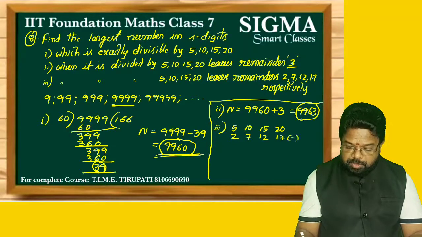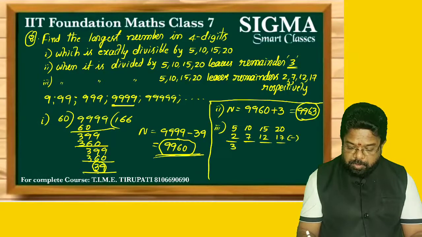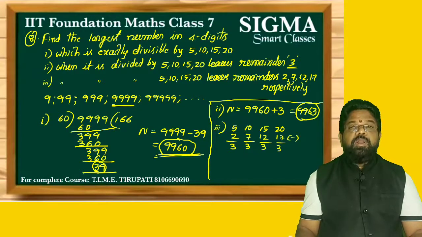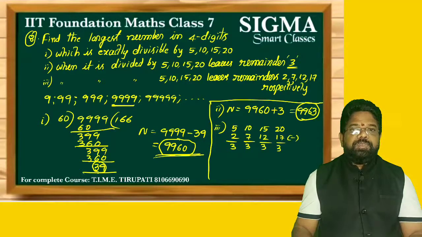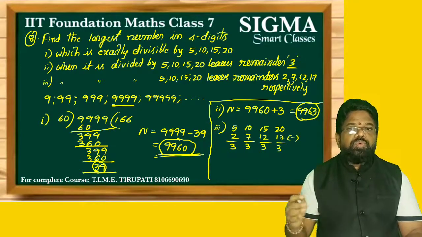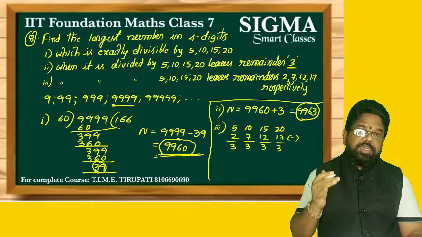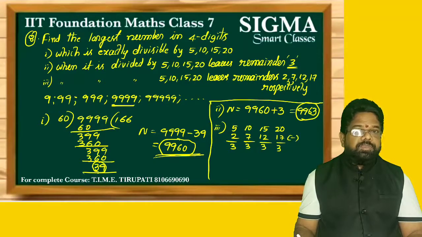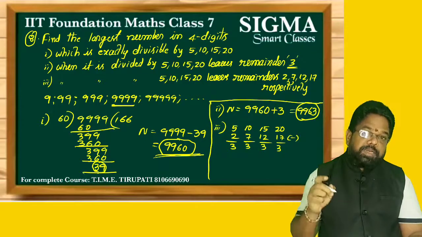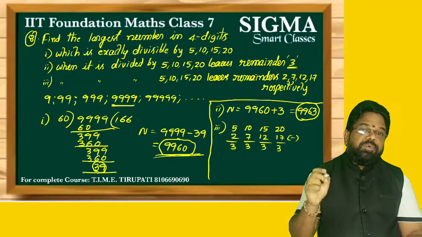Now take the difference of these. What is the difference? 3. So always you get an equal difference, either 1, 1, 1, 1 or 2, 2, 2, 2 or 3, 3, 3, 3, just like that. Always you get an equal difference. Okay, so that equal difference is to be subtracted from the largest number in 4 digits which is